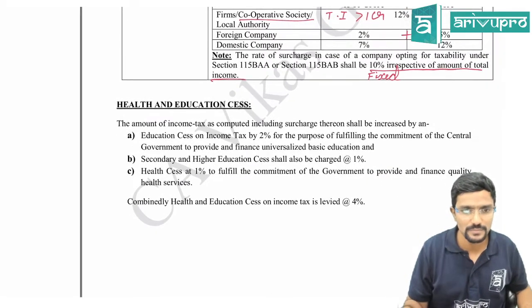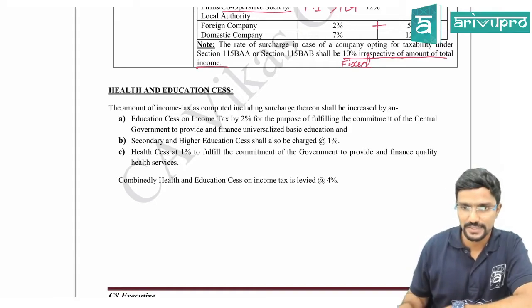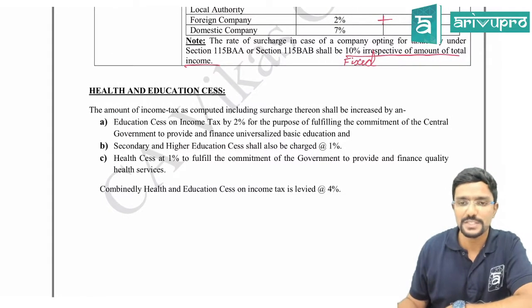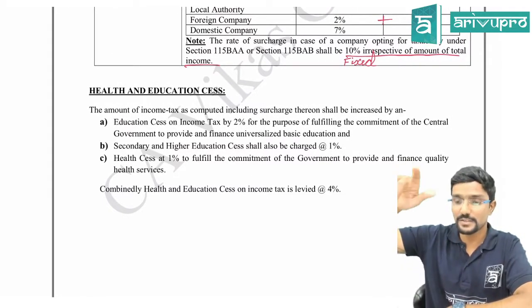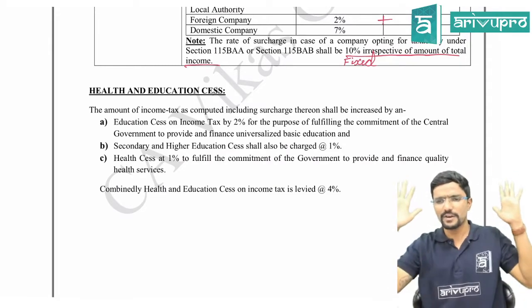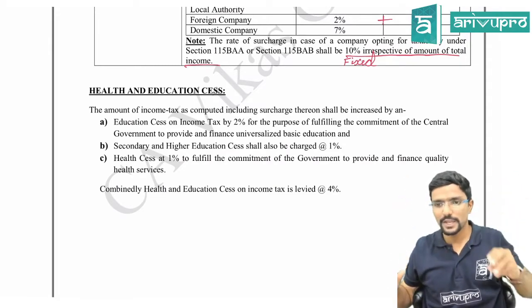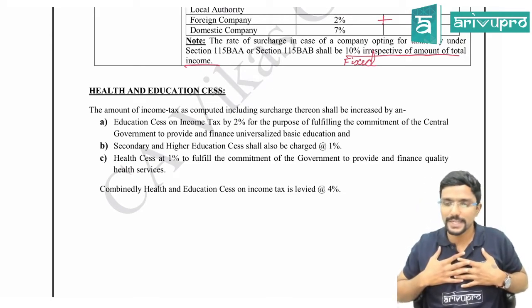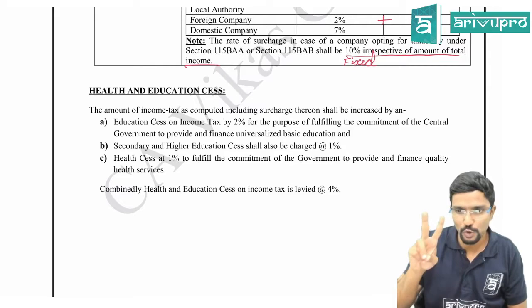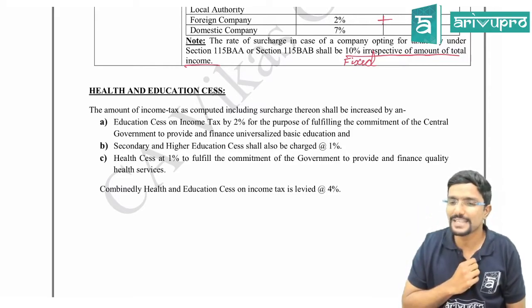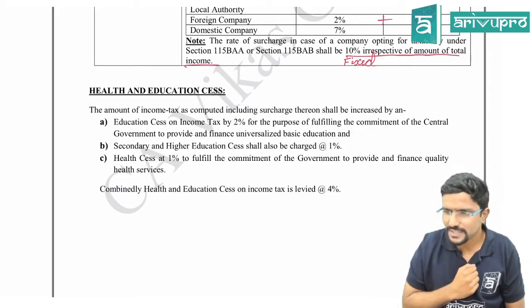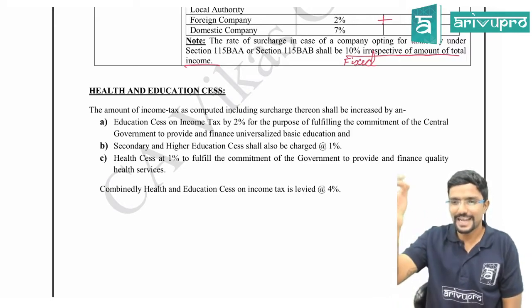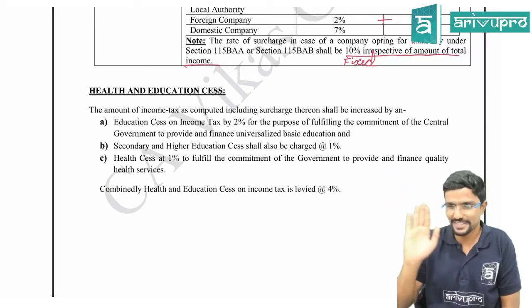Health and education cess is always 4%, guys, fixed. Sir, for whom? For everyone it is fixed, if you are paying tax. Sir, assume my total income is 2 lakh. I am an individual, my total income is 2 lakh. Sir, what is my tax liability? 0. Health and education cess, is it applicable? No. If your tax payable is 0, then there is no health and education cess.